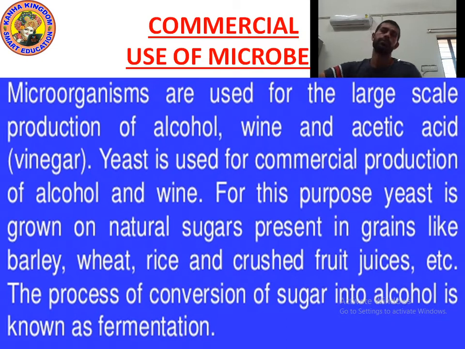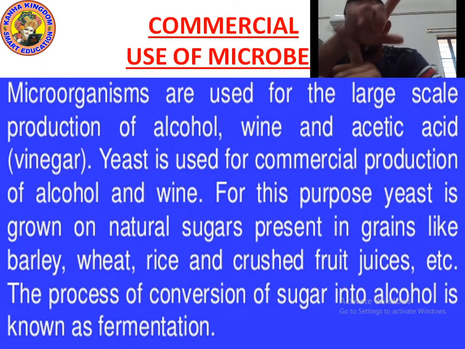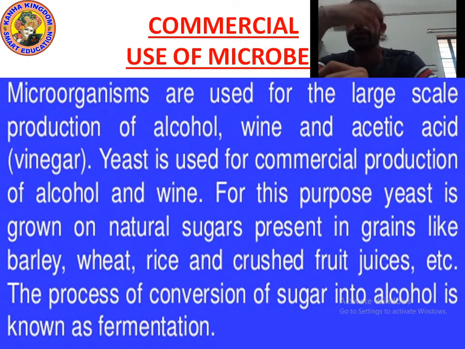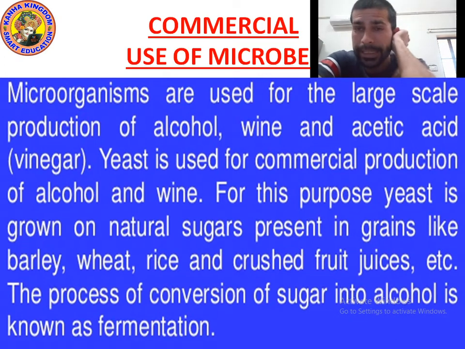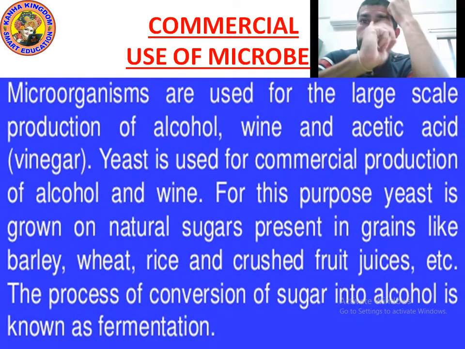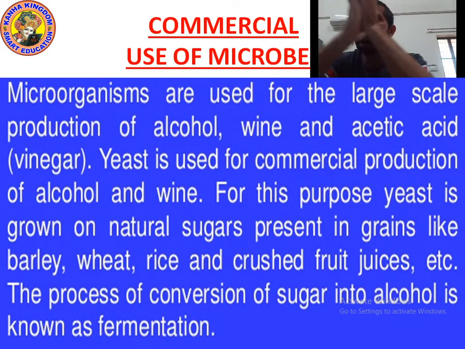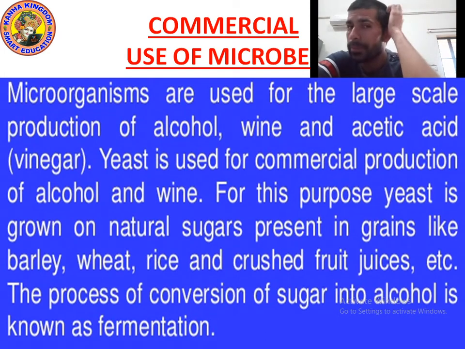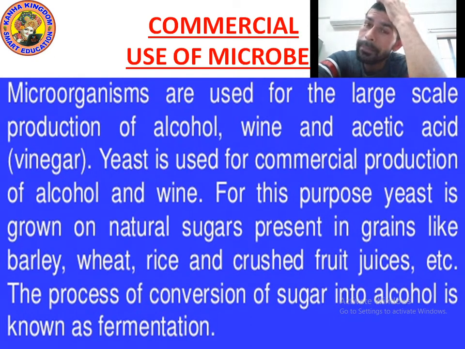Okay kids. Point number 1, microorganisms are used for the production of alcohol, wine and acetic acid on a large scale. Point number 2, yeast is used for commercial production of alcohol and wine.